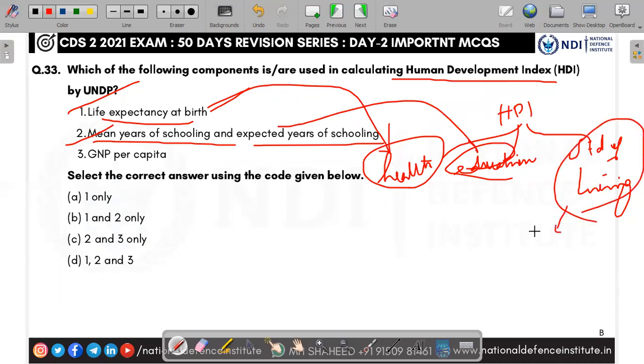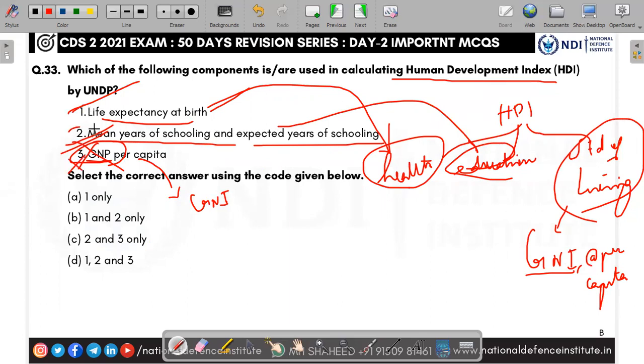Standard of living is calculated by gross national income per capita. But you see here, gross national product they have given. Wrong. It is GNI, not GNP. GNP means gross national product, but it is GNI, gross national income. The third one is wrong. All the remaining two are right. So they're asking for the correct one. The answer is B, 1 and 2. Life expectancy at birth, mean years of schooling and expected years of schooling, and gross national income per capita. Answer is B, 1 and 2.